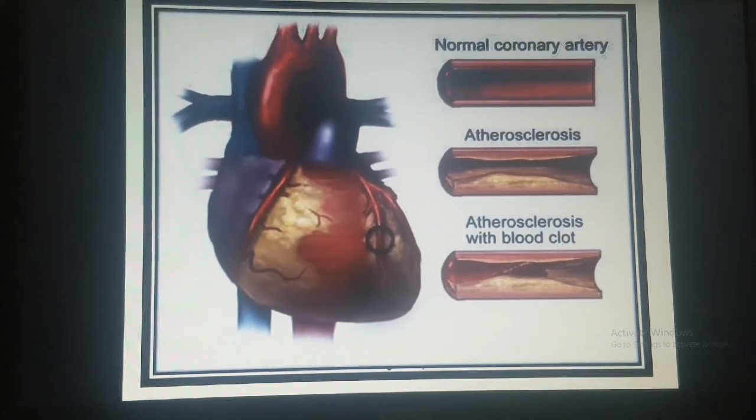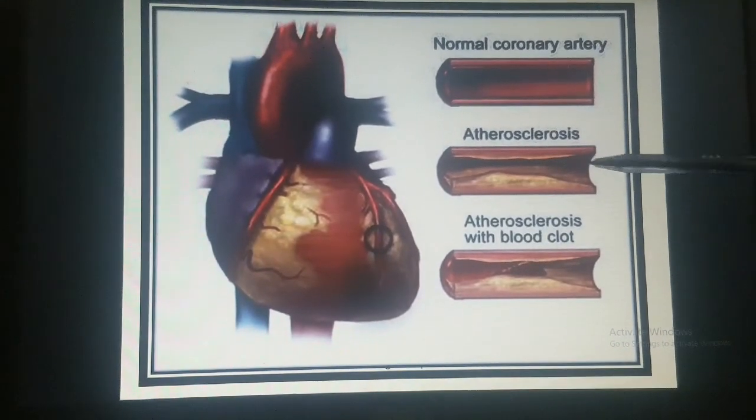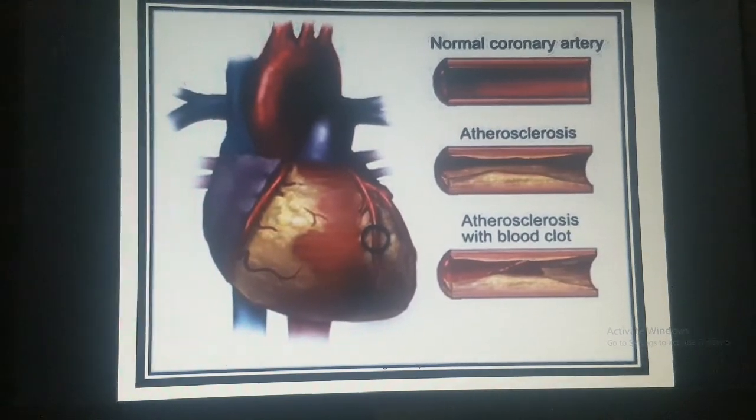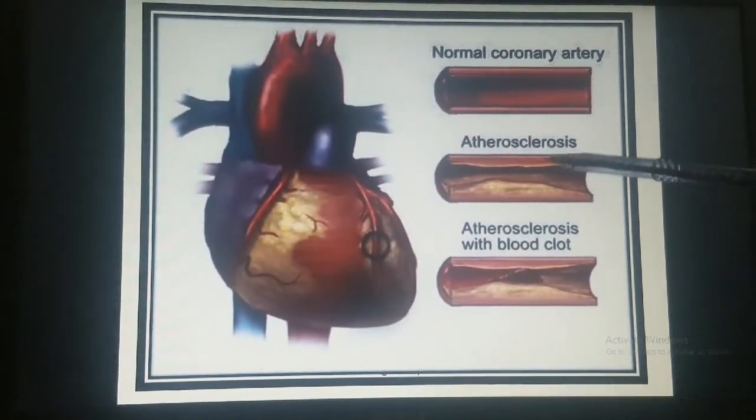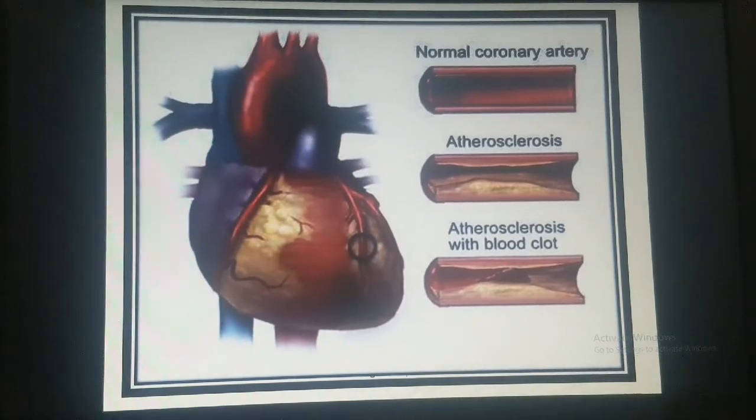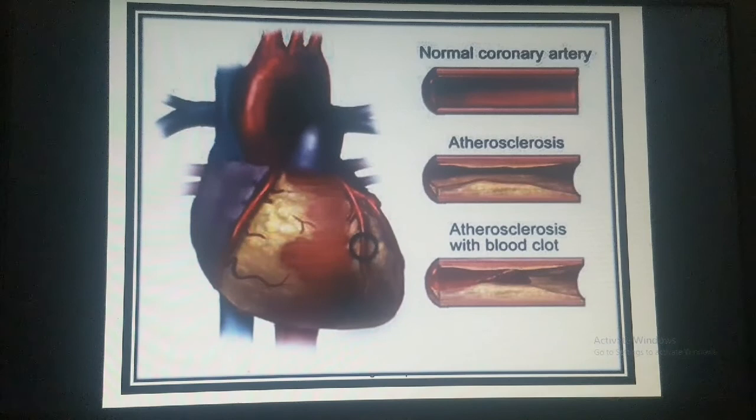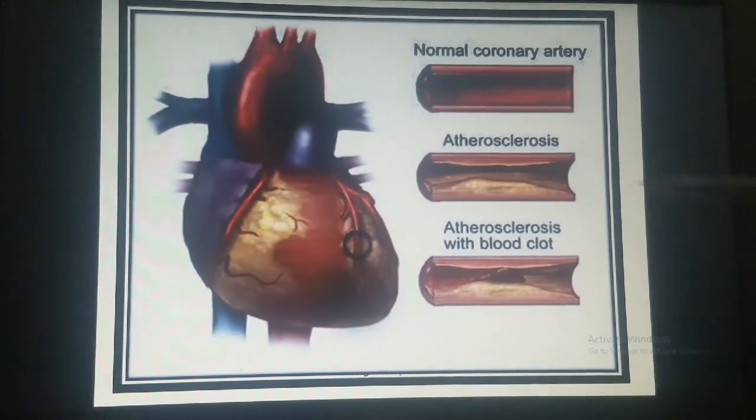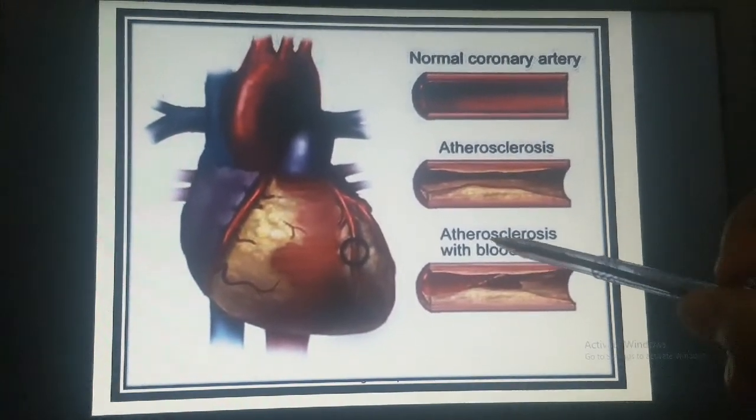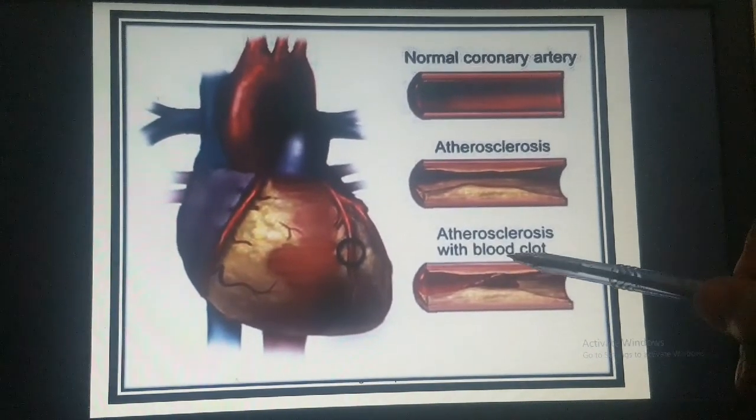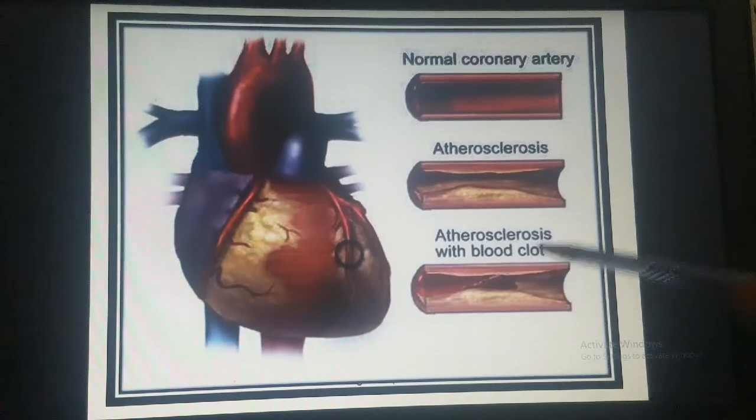Now the term you may come across is atherosclerosis. There are fatty deposits in the lining of the artery that block the way of blood. As cholesterol develops, the flow of blood is disturbed. Here it represents atherosclerosis with blood clot.